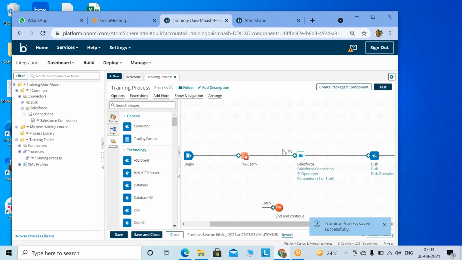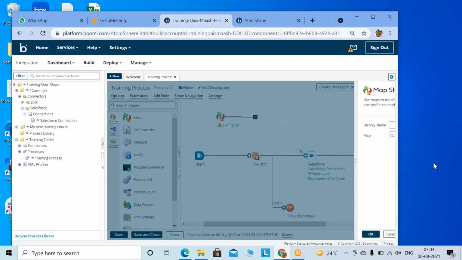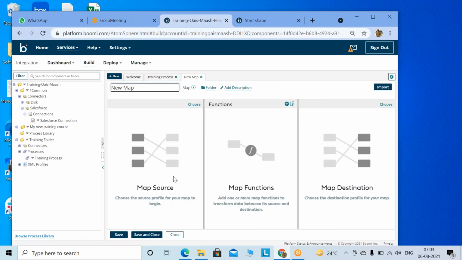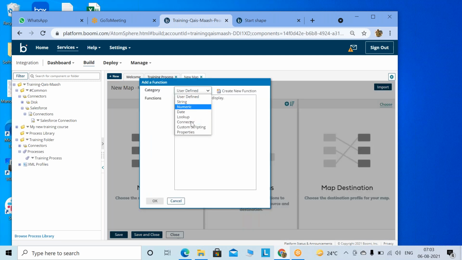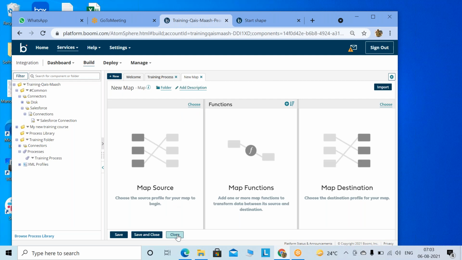After that, once you receive the data, you need to do transformations. For transformations, we have a map. If you go inside the map, you know the source and the destinations, and functions, you see a lot of things. So we'll see tomorrow. We'll continue tomorrow.